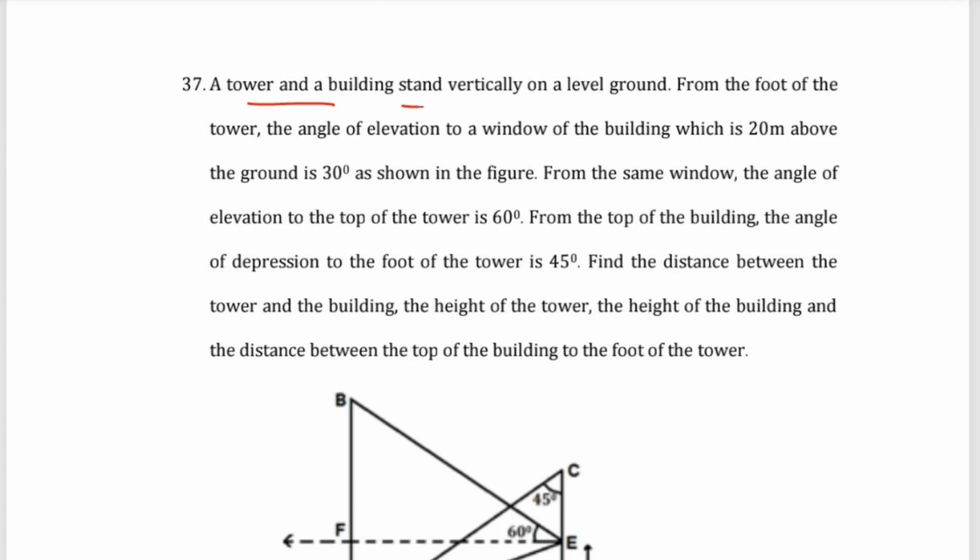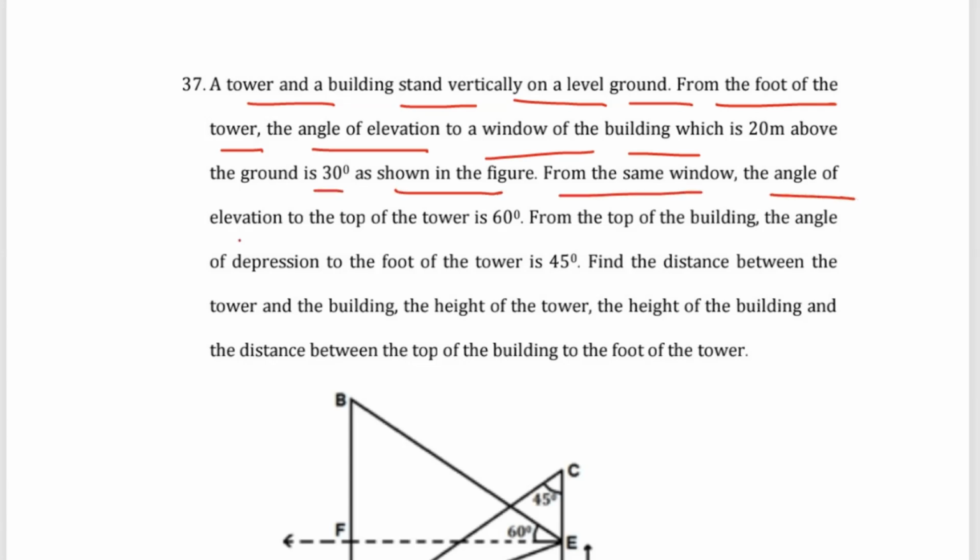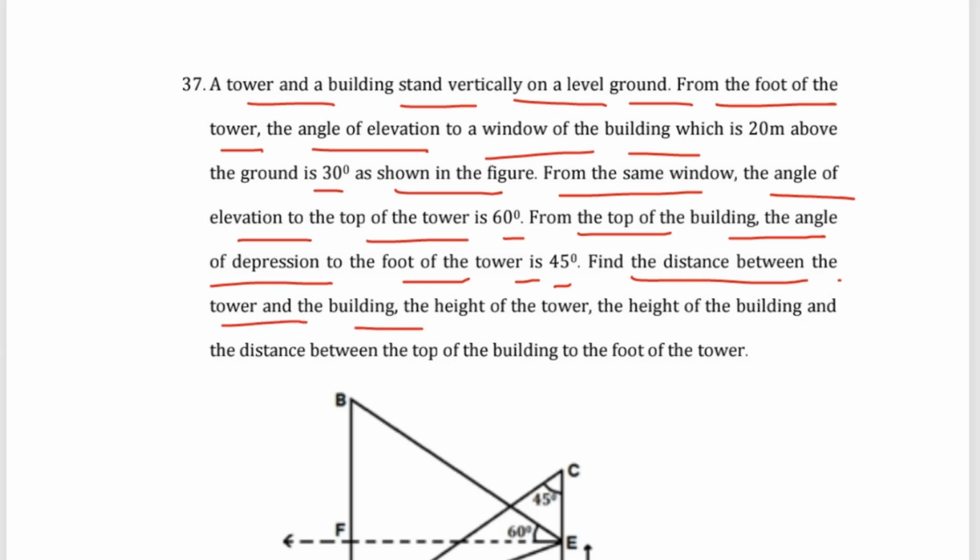A tower and a building are standing vertically on level ground. From the foot of the tower, the angle of elevation to the window of the building, which is 20 meters above the ground, is 30 degrees as shown in the figure. From the same window, the angle of elevation to the top of the tower is 60 degrees. From the top of the building, the angle of depression to the foot of the tower is 45 degrees. Find the distance between the tower and the building, the height of the tower, the height of the building, and the distance between the top of the building and the foot of the tower.